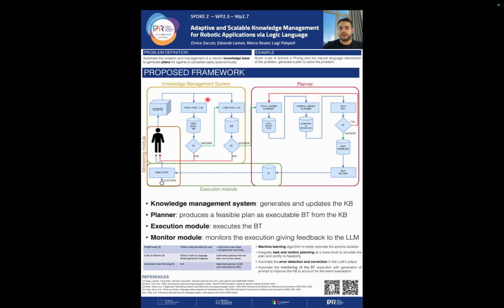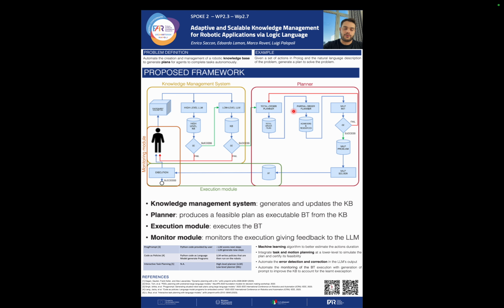You can see that we divided the large language model in 2 levels: a high level, which captures more general information about the environment and the actions that the agents can carry out, and a lower level large language model, which takes the knowledge base from the high level and more in-depth information about the agents and the environment in order to create a more precise knowledge base. We check its consistency, and if it's consistent, then we use the planner to first extract a total order temporal